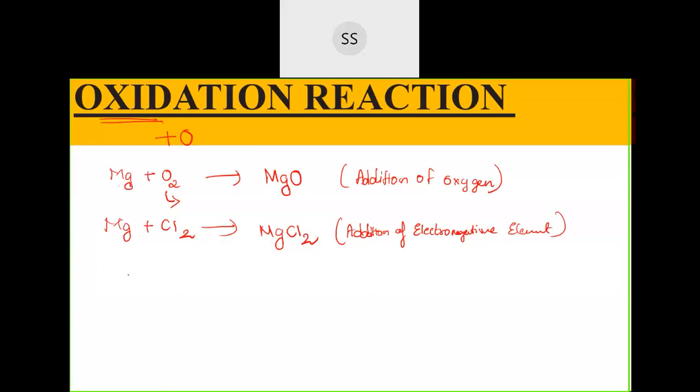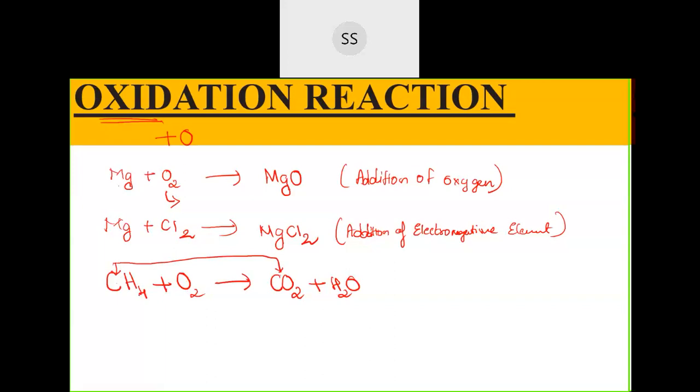So these are the two definitions I gave you: addition of oxygen or addition of an electronegative element. Now next, one more thing you see. If you take methane, CH4, combined with oxygen, two compounds are formed, correct? Methane combines with oxygen, giving you carbon dioxide plus water. Now here, methane to carbon dioxide, what happens? There is addition of oxygen, correct? Yes, then we can say it's oxidation.